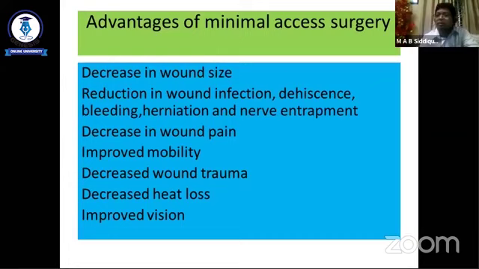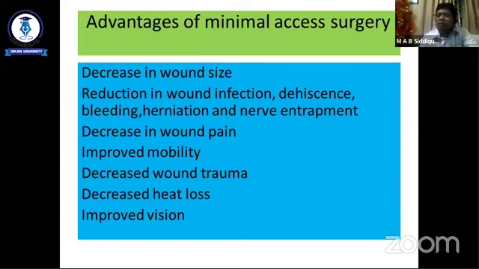So what are the advantages? The question may be like that: what are the advantages of minimal access surgery? Though I elaborate some things for your understanding, in your OSPE you should answer in short, in words, not in sentences. So in case of OSPE, you should hurry up to answer the question, and answer like a word, not in sentences.